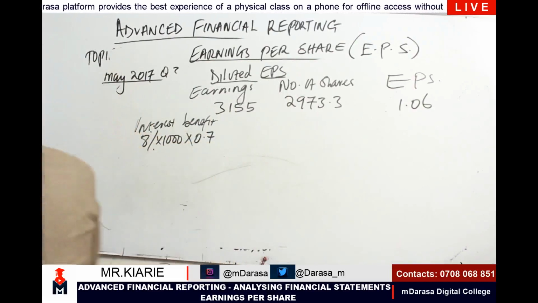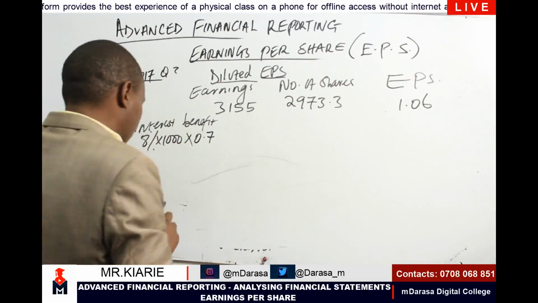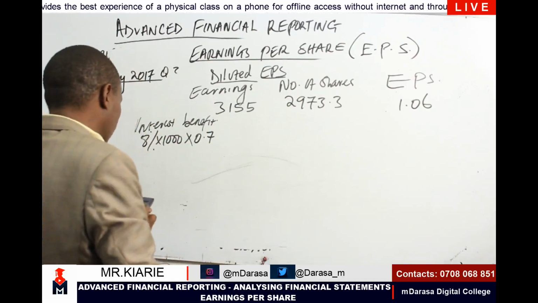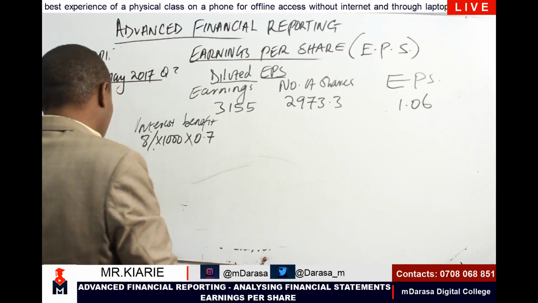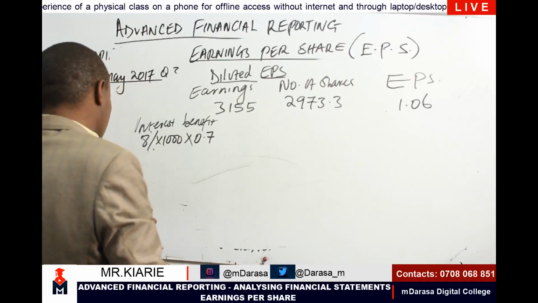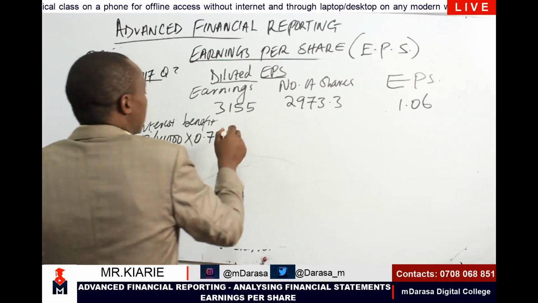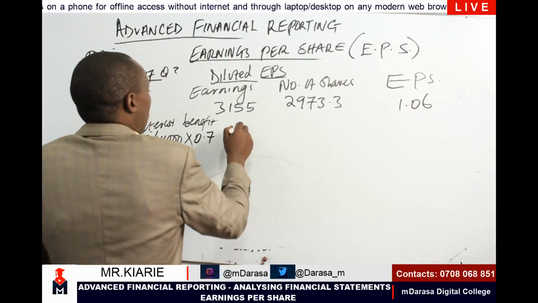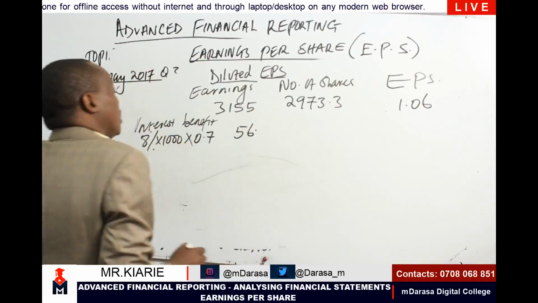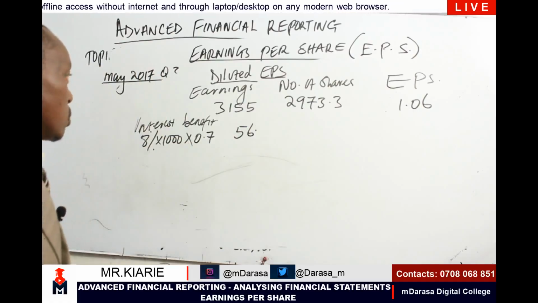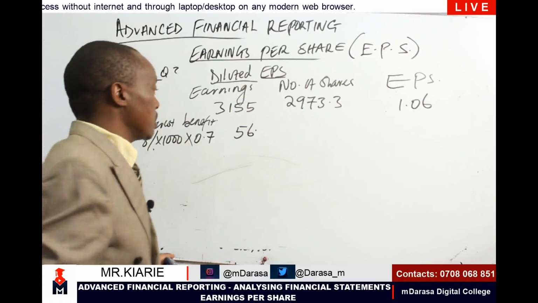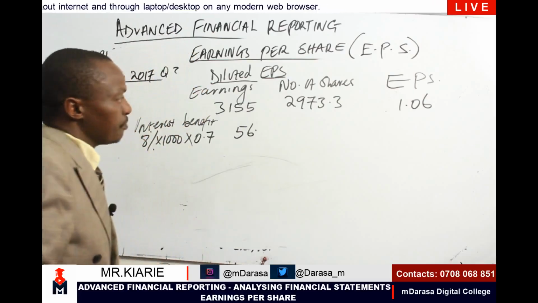Therefore, my incremental earnings would be 8 divided by 100, times 1,000, times 0.7. This gives me interest saving net of tax of 56. So my earnings would increase by 56.